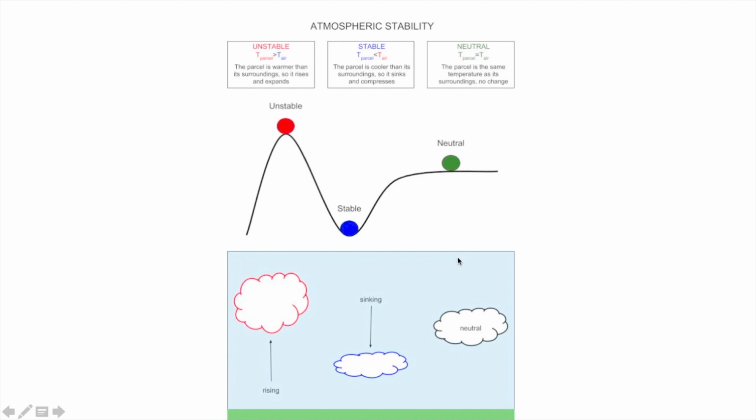Then the third one is called neutral. If the parcel temperature and the air temperature are the same, the parcel will neither move up nor move down. It will simply remain at that position for a long period of time. If you push in either direction, it will move a certain distance and then finally stop at the same elevation. But in the stable case, if you push either this side or this side, it will come back to this position. That is showing stability, sinking behavior, whereas here we have instability. I hope this is easy for you.